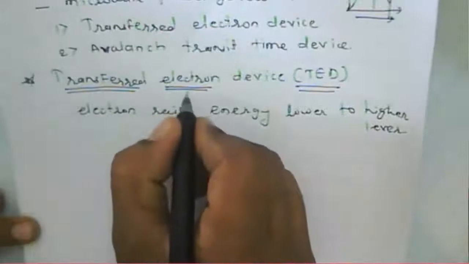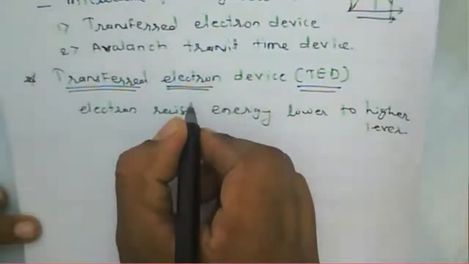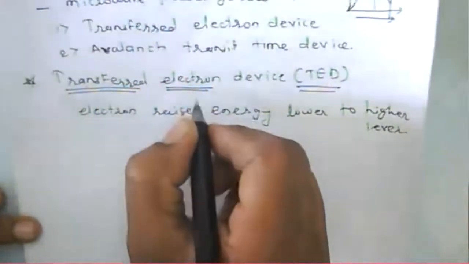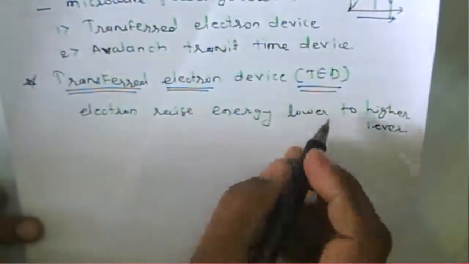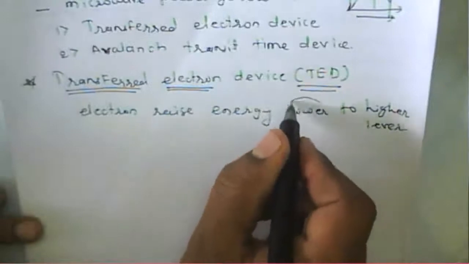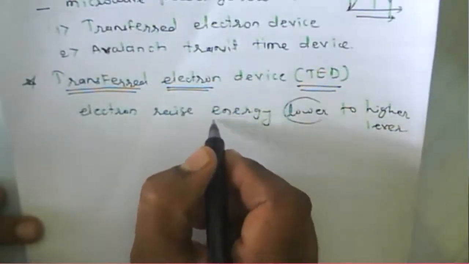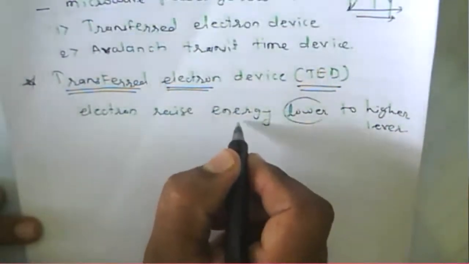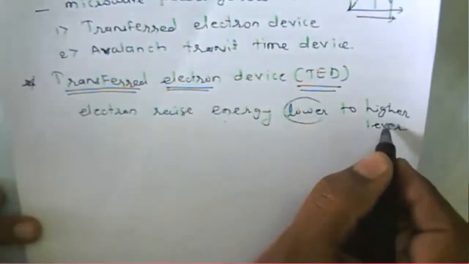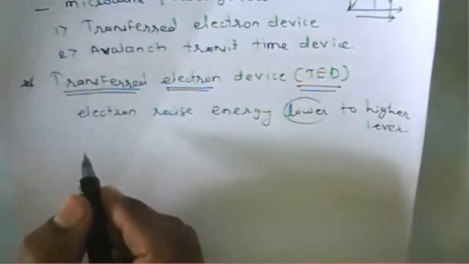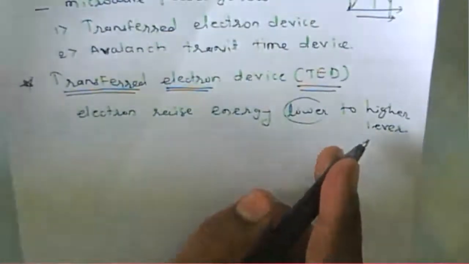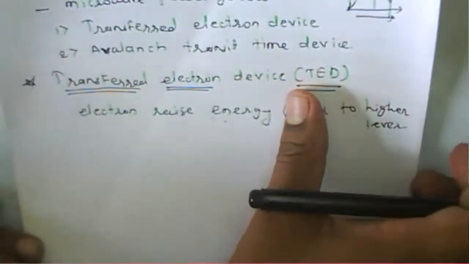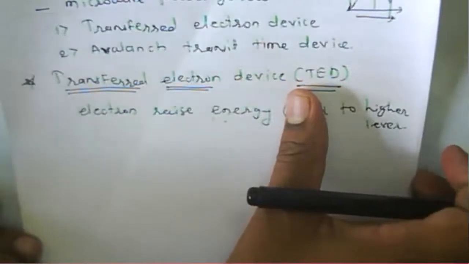Whichever energy is present for the given electron, they will raise their energy to the higher energy. Generally we use the phrase from the lower energy level to the higher energy level, but it is not exactly that.